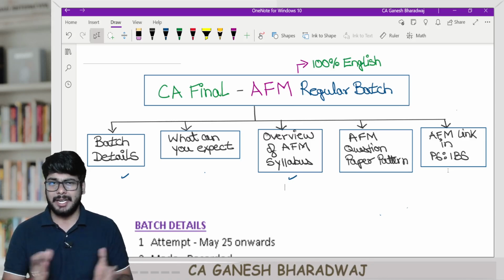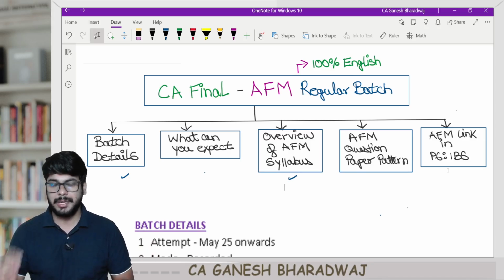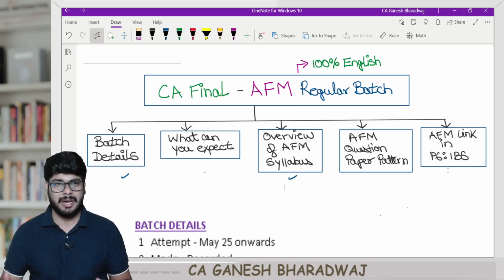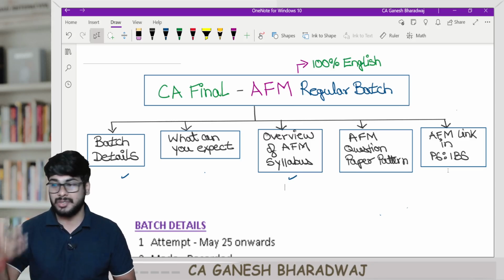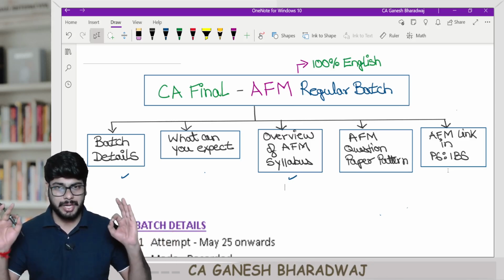Clear with this? And of course, especially for the ones who are getting to know about me for the first time, I strongly believe in conceptual learning. There's no point in mugging up. So where there's a formula, I'll give you a background as to why this formula has come, so that you need not take the pain of remembering so many formulas by simply mugging them up. Every single thing is going to be logical.